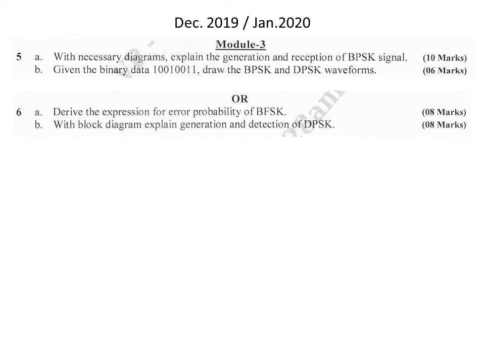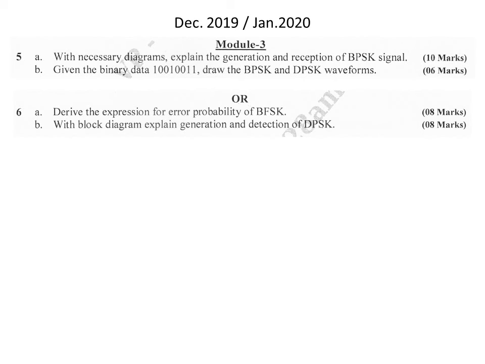The next question paper is December 2019, January 2020. Here the first question is: with the necessary diagrams, explain the generation and reception of BPSK, binary phase shift keying, signal. Again the repeated one. Here we should draw the block diagram for the generation part and explain, and again the block diagram for the reception part, and explain that. So totally 5 plus 5 is equal to 10 marks.